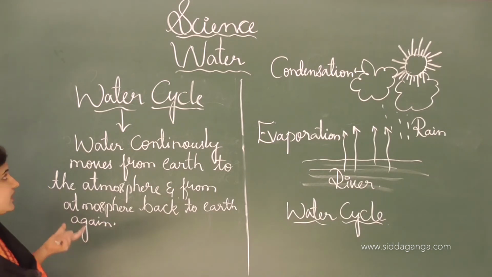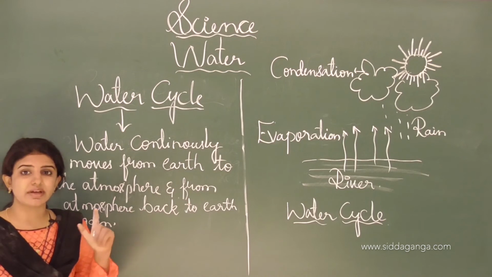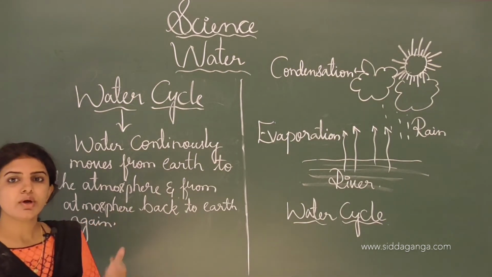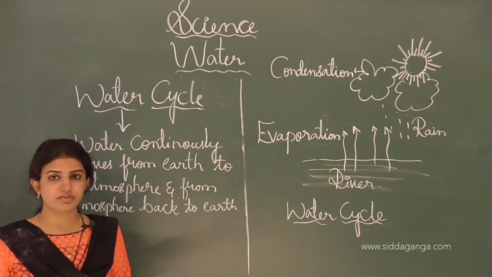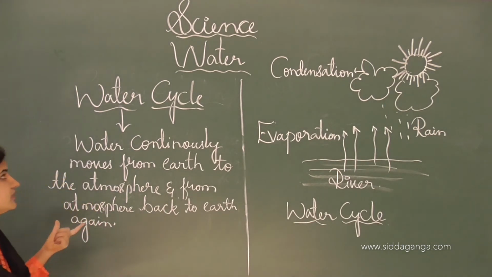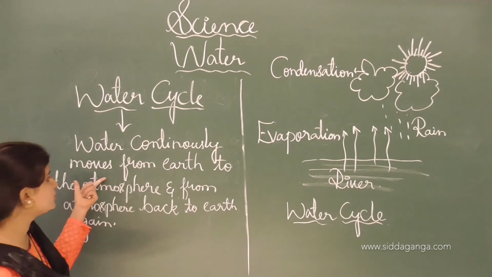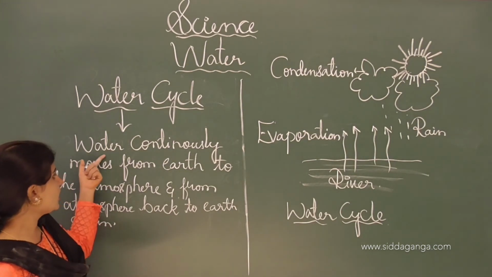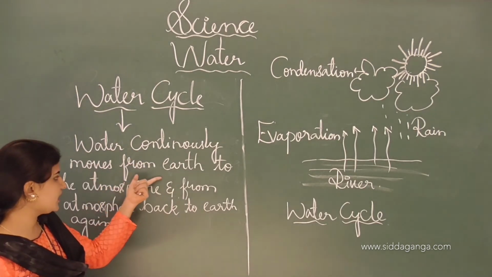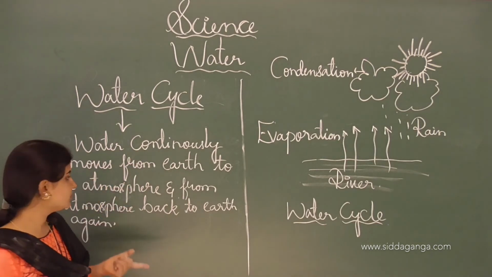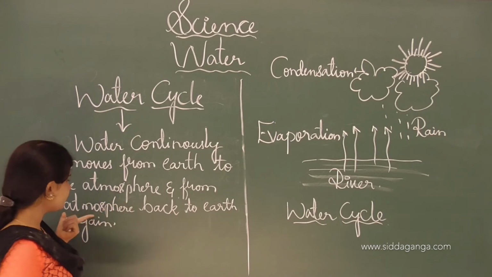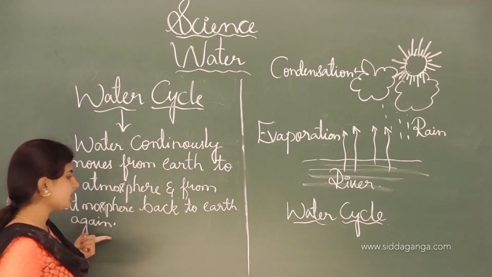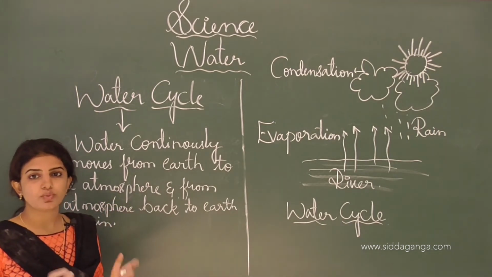The name itself indicates that the water cycle is a cyclic process where continuous movement of the water takes place. And when we hear this term, don't forget to say that it is a continuous movement of the water. Water continuously moves from the earth to the atmosphere and from the atmosphere back to the earth again, and this process is known as water cycle.